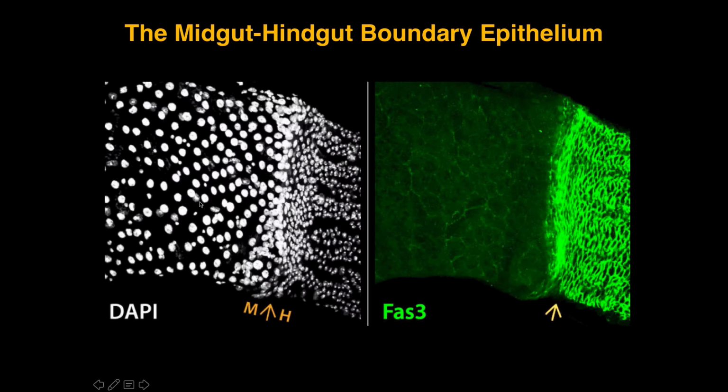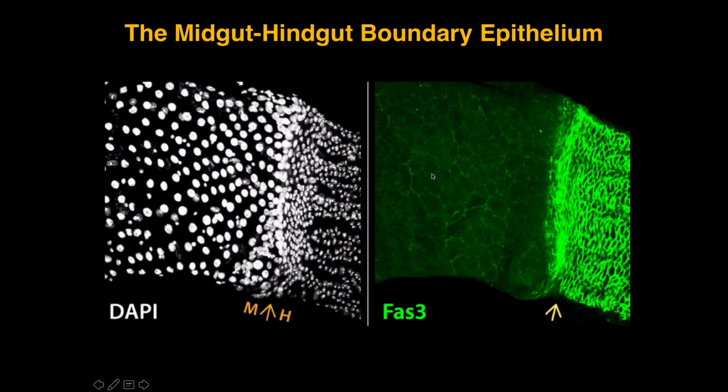So here's the midgut. You see these very large nuclei. These are from the enterocytes, the absorptive cells in the midgut, okay, for absorbing nutrients. And in contrast, in the hindgut, where water absorption is the key function, small cells, small nuclei. And then you see this transition zone. That's the midgut-hindgut boundary. These structures, the midgut and hindgut, are derived from completely different precursors. So the midgut from endoderm and hindgut from ectoderm.